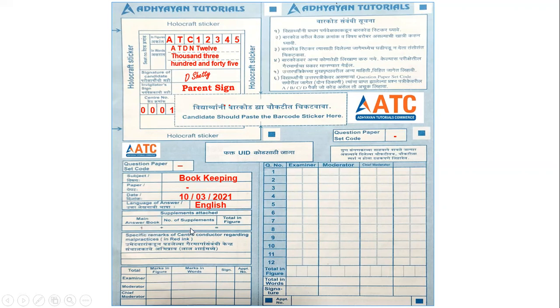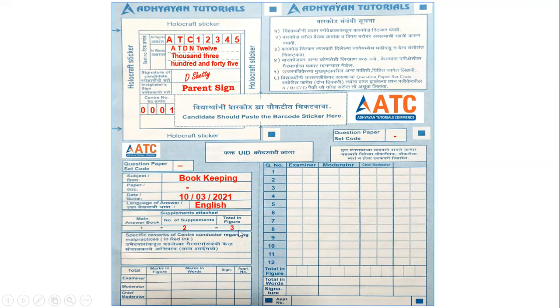Now, if you see here, main answer book is 1. Plus how many supplements? Say, for example, I have used 2 supplements. So I will say 2. And 1 plus 2 will be 3. Now, let us say you have not used any supplement. So you will write 1 plus 0, that is equal to 1. So even if you have not taken any supplement, make sure that you write 0.